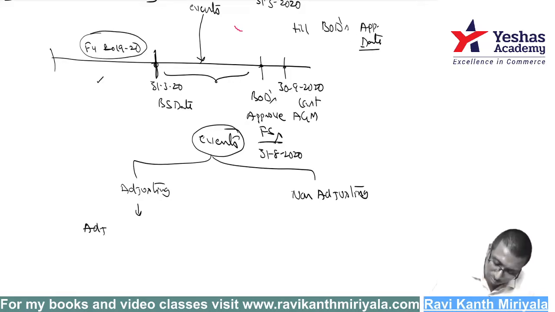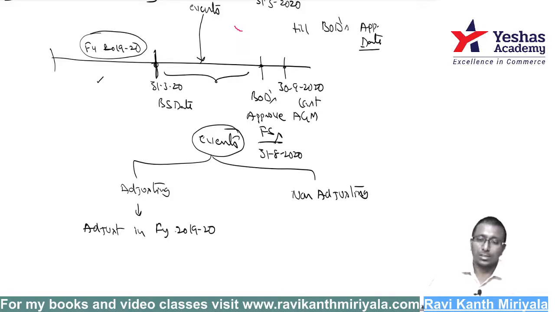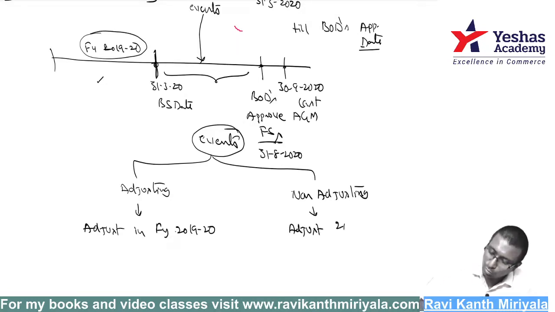If it is a non-adjusting event, you will not adjust in 2019-20. You have to adjust it in the 2020-21 financial year.